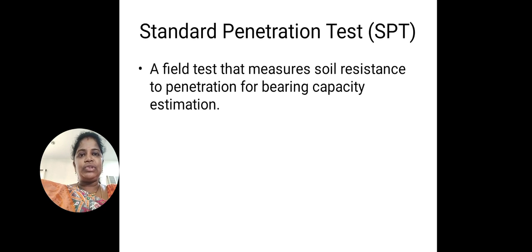The number of blows required for the first 150 mm is disregarded, taken as the seating drive, and the number of blows required for the next two 150 mm are considered as the standard penetration resistance, capital N, and by using that N value, bearing capacity is calculated. This is the simple field test conducted to calculate bearing capacity.